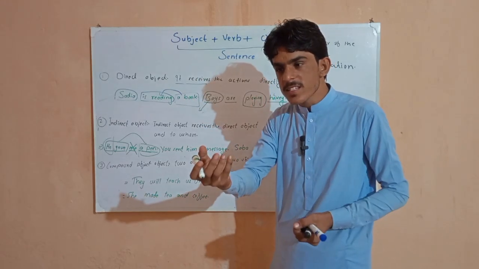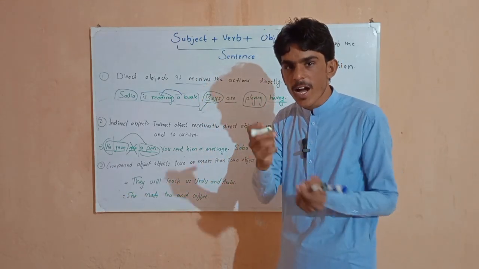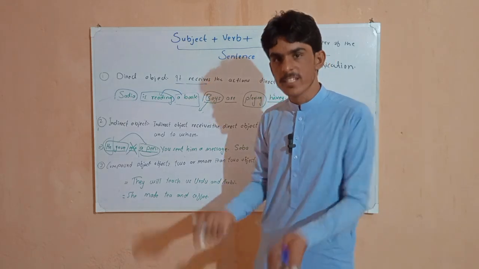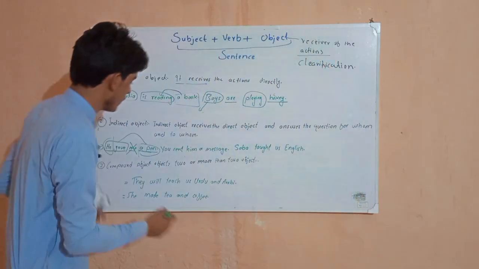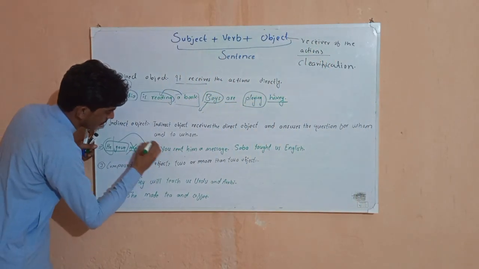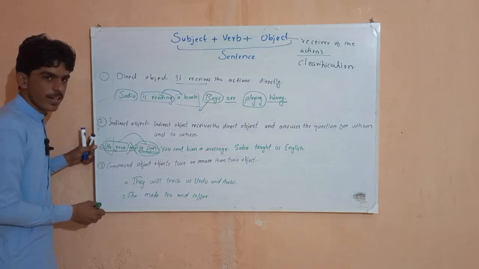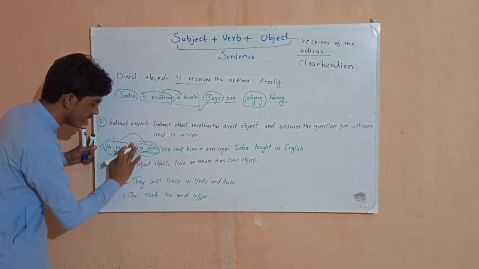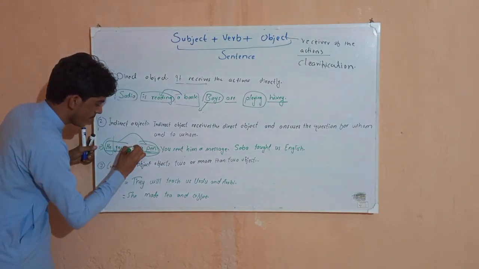So first of all, he has given me what? He has given a pen. I received the pen. So here, this is our direct object and me is our indirect object.